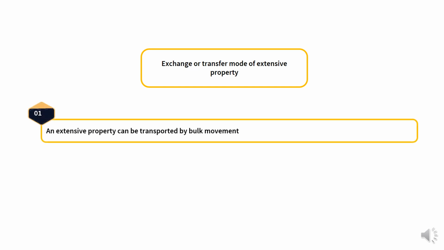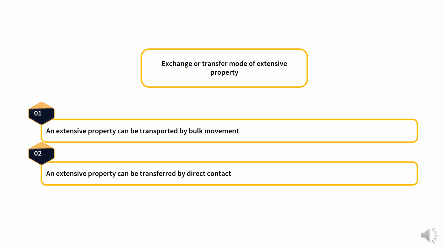Exchange or transfer of an extensive property can occur by several different methods. The first one: an extensive property can be transferred by bulk movement. In this case, an extensive property, often as material, is physically transferred or moved across the system boundary.